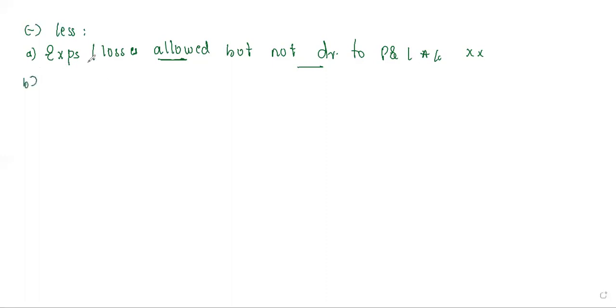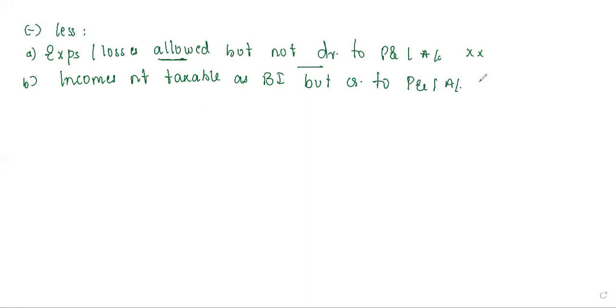And then you have the second one, incomes not taxable as business income but credited to the P&L account. So take the amount in the column. But if you observe, in addition, the second point was income taxable as business income but not credited.